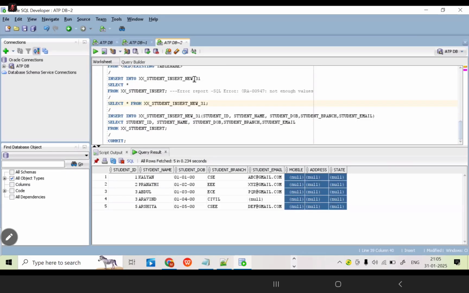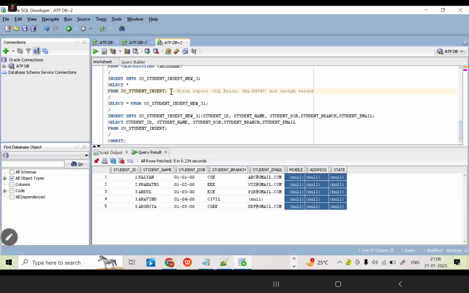Is it clear up to this, all of you? How can we store the existing table data into your new table? If your table has crores of records, every time there is no need to write the insert commands manually, one by one. It's not possible in real time. For time saving purposes, Oracle provides this syntax. This is actually very, very important.